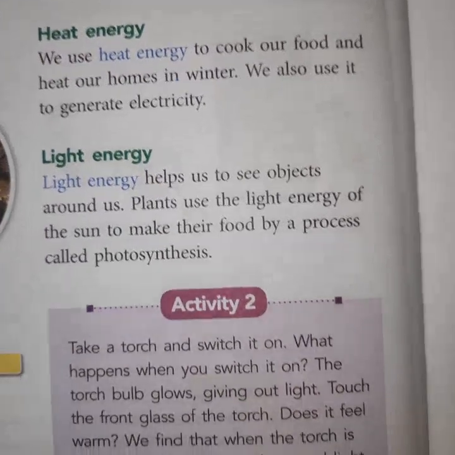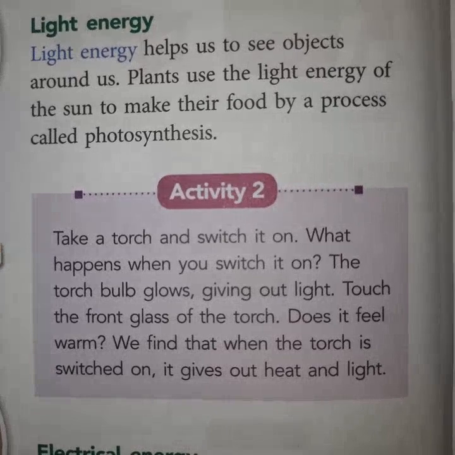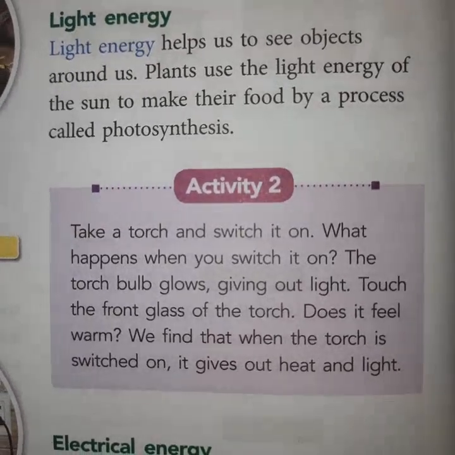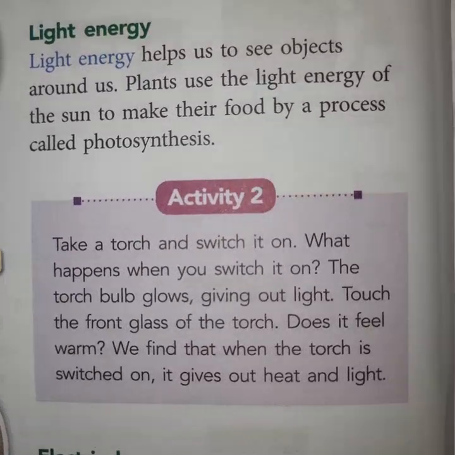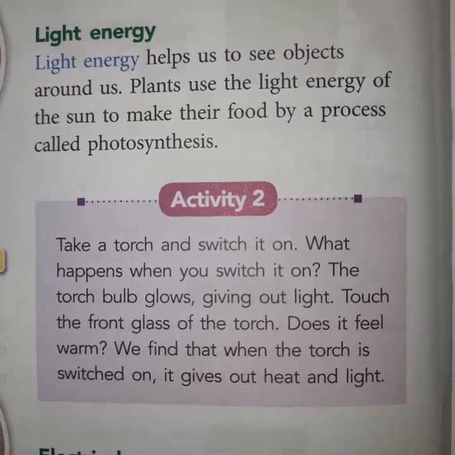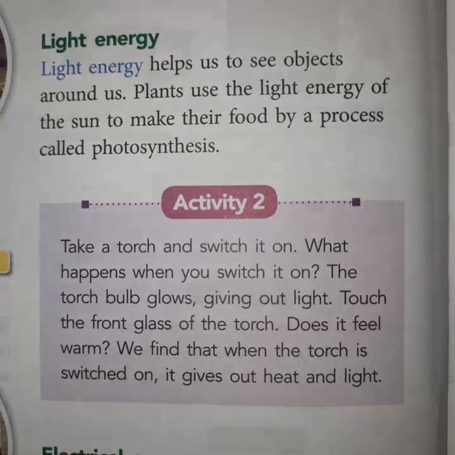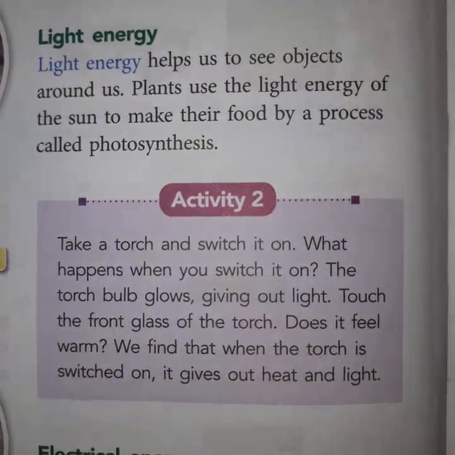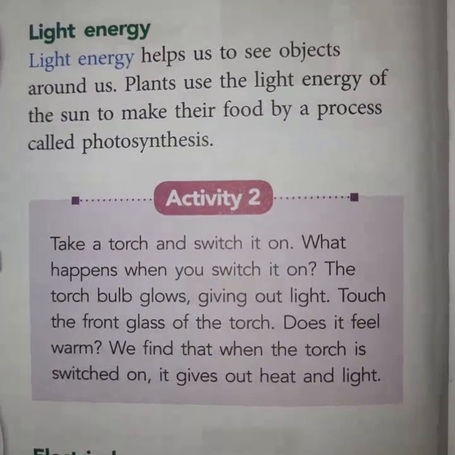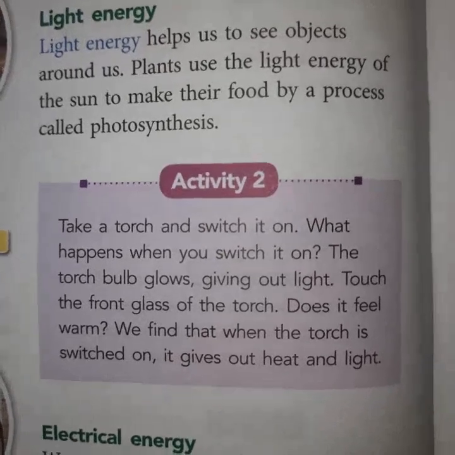Okay, that is one type of energy. The second is light energy, which means solar energy, or the energy we get from tube lights, lamps, and bulbs. Light energy helps us to see the objects around us. Plants use the light energy of the sun to make their food by a process called photosynthesis. Okay, this is the second type of energy.